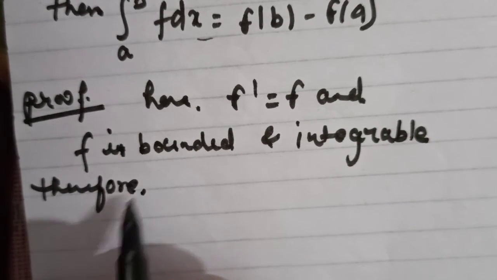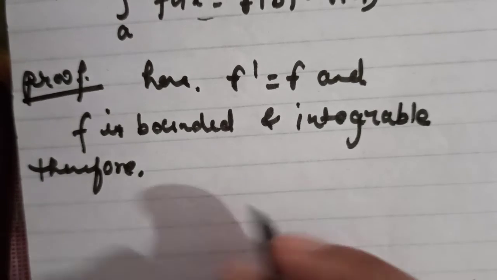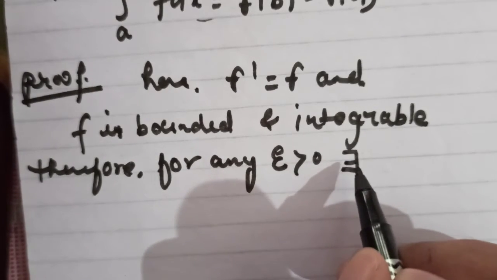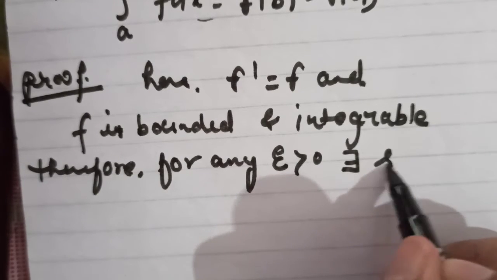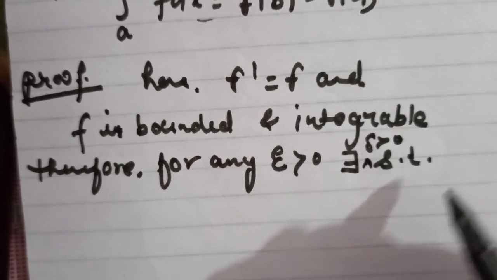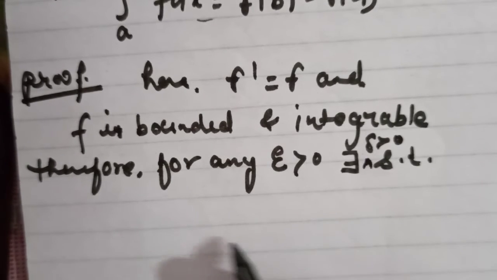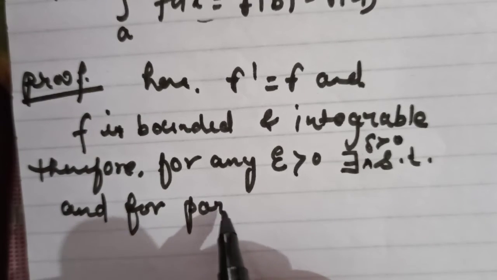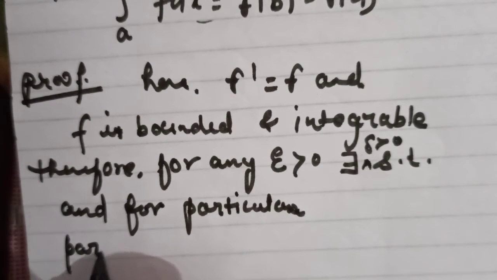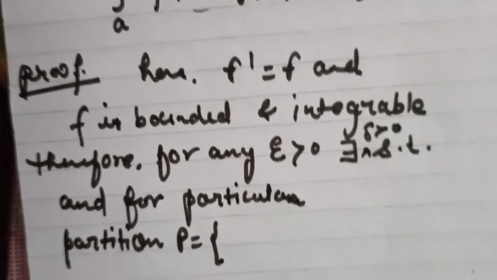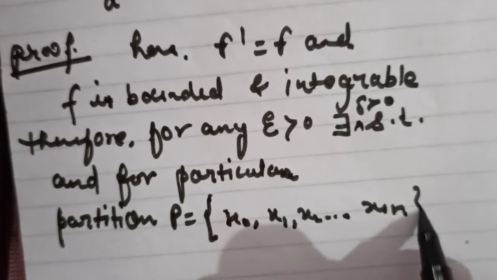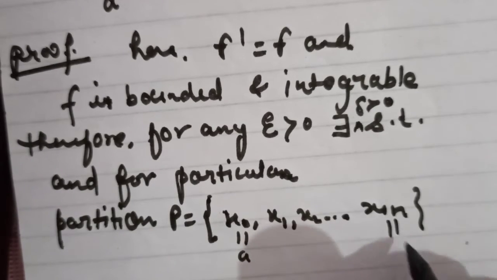Therefore, for any epsilon greater than 0, there exists a delta greater than 0 such that for any partition, which comes from Riemann theory, you can take any partition like in general x0, x1, x2 up to xn, over the interval a to b, so the first number is a and the last one is b,